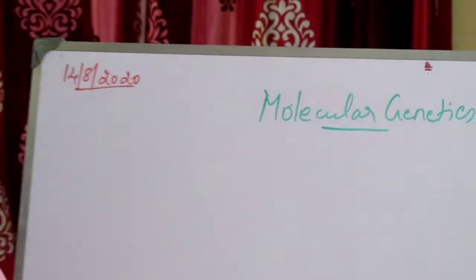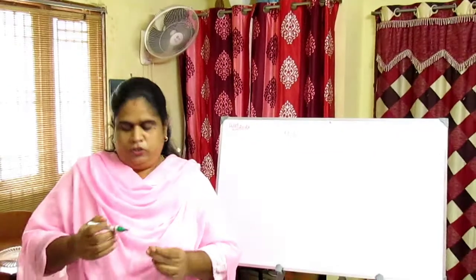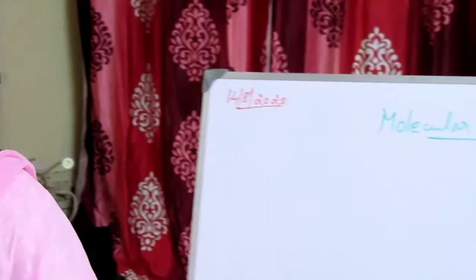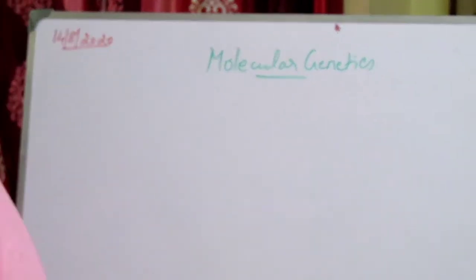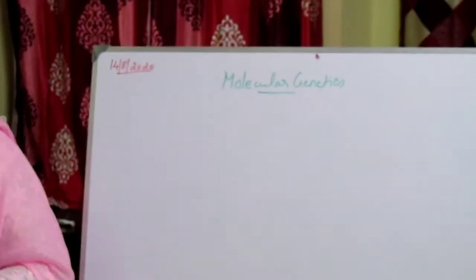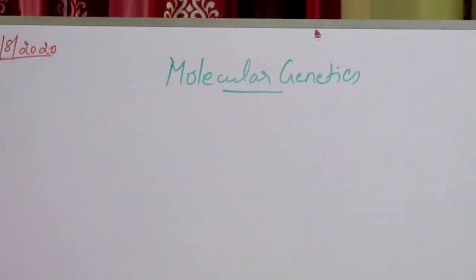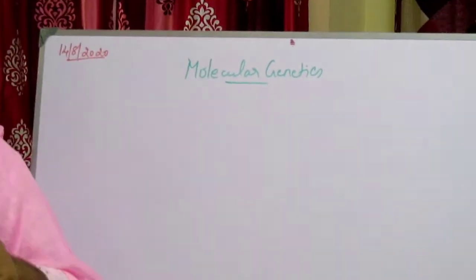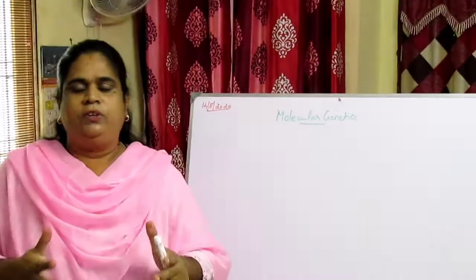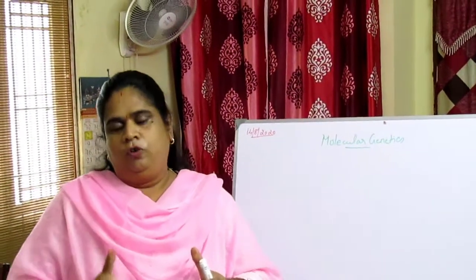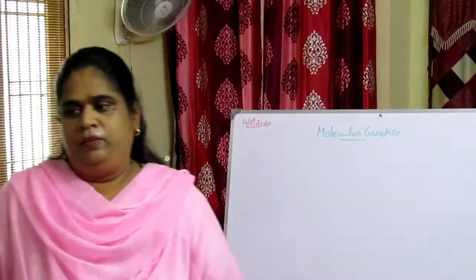So today, coming to the topic, molecular genetics. What is genetics? How can you define genetics? Genetics is a branch of biology that deals with the study of heredity and variations, or how the characteristics of living organisms are transmitted from one generation to the next via DNA, the substance that comprises genes, the basic unit of heredity. The gene is the inherited factor that determines the biological character of an organism. A variation is the degree by which the progeny, the children, differ from their parents.